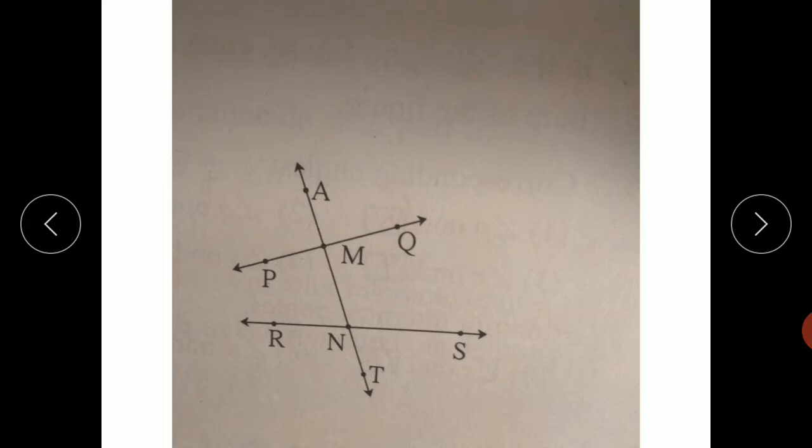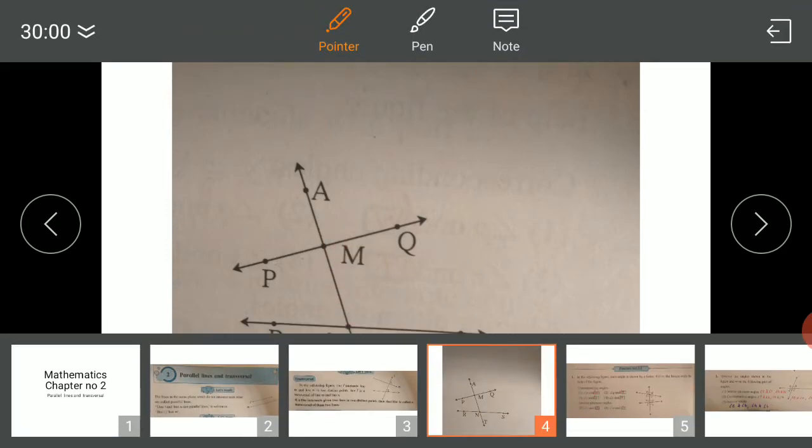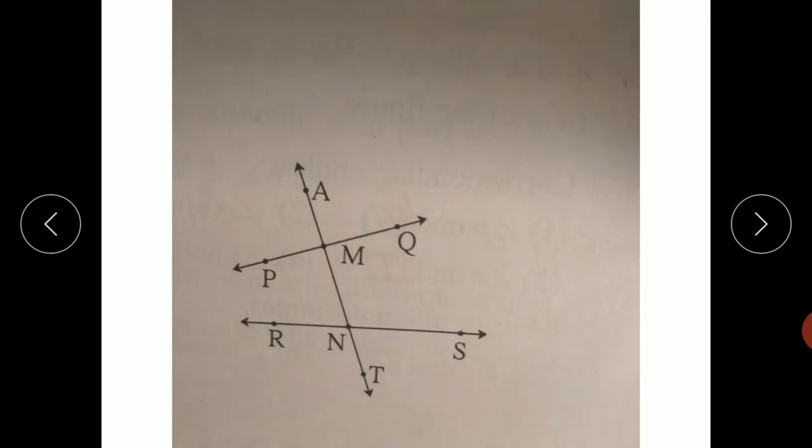First pair of interior alternate angles: that is PMN, this angle, and this angle MNS. These two angles form the first pair of interior alternate angles. And the second pair of interior alternate angles: this angle QMN and angle MNR. These two angles form the second pair of interior alternate angles.